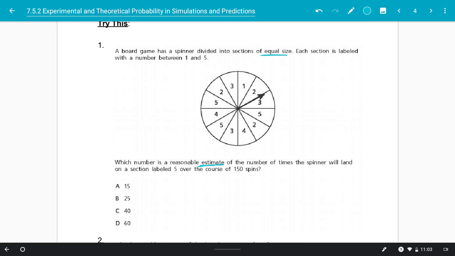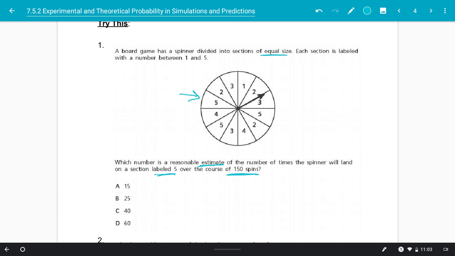Okay. So we want to know which number in our answer choices is a reasonable estimate. And that's really looking at us predicting some future occurrence. So predictions, proportions. What's a reasonable estimate of the number of times the spinner will land on a section labeled 5 over the course of 150 spins? So we're predicting in 150 spins, how many times would we expect to land on 5? So let's look at our actual spinner.